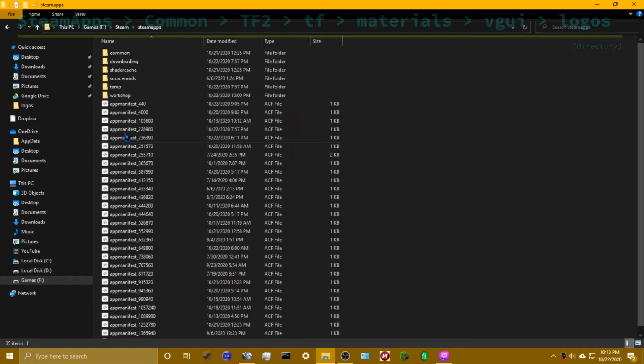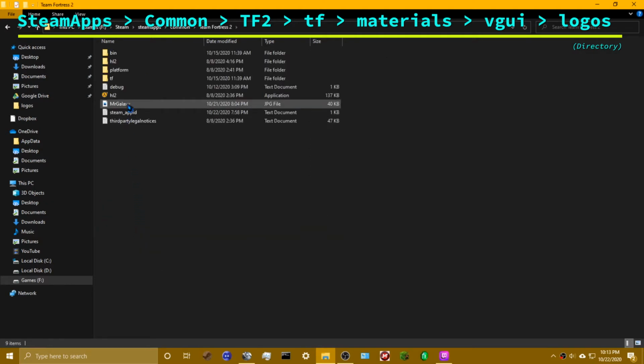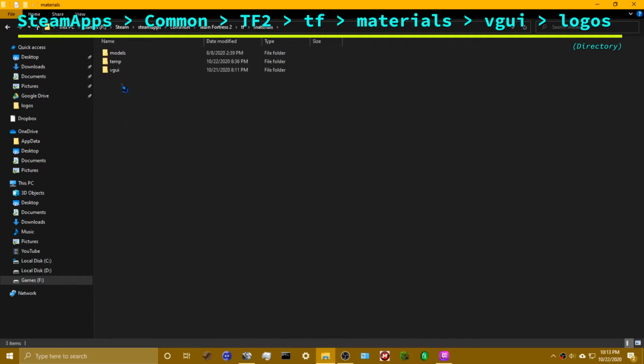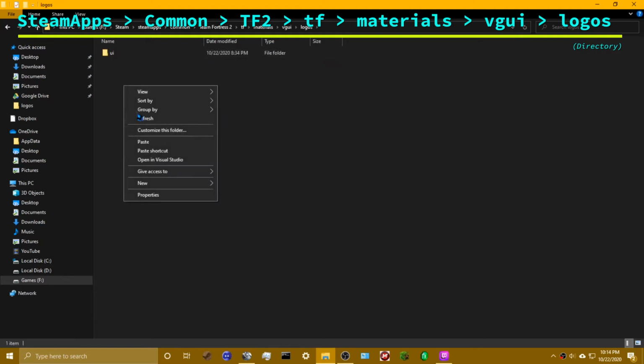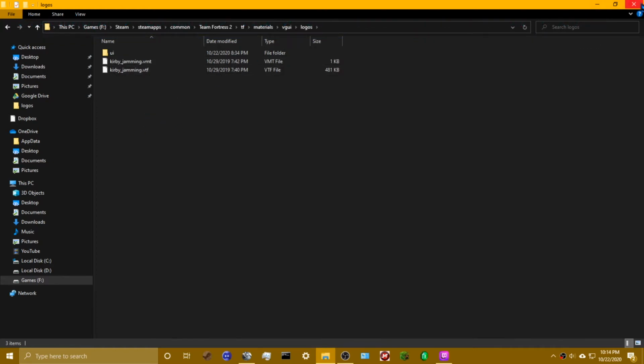You're going to go to Steam Apps, Common. Then you're gonna find Team Fortress 2. Don't worry about this. This was just for another thing. Go to TF, Materials, VGUI, Logos, and then paste right in here. And then you're gonna want to close